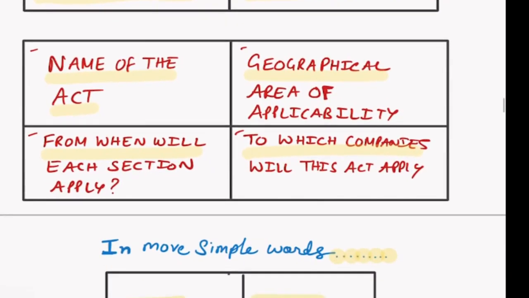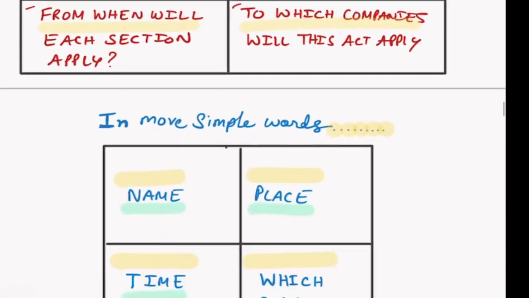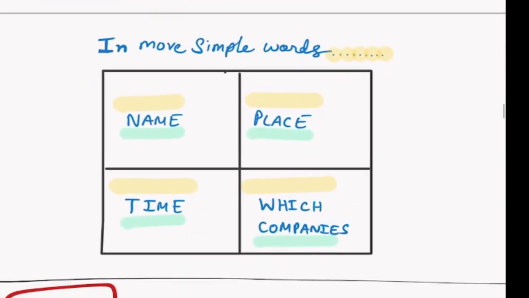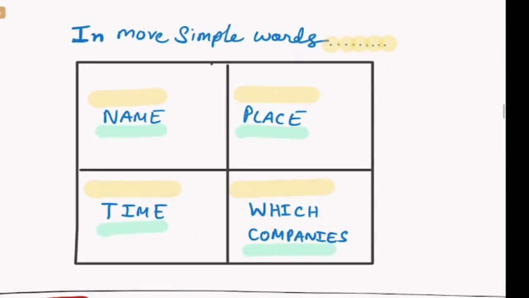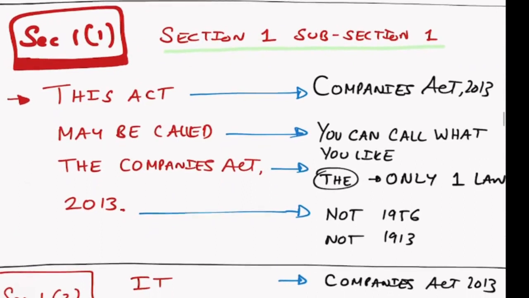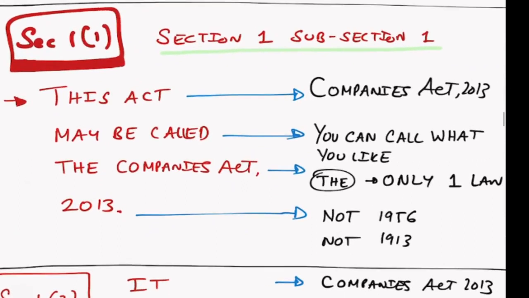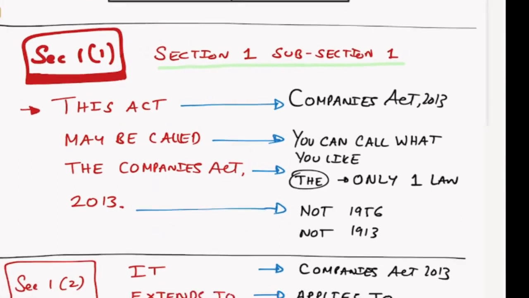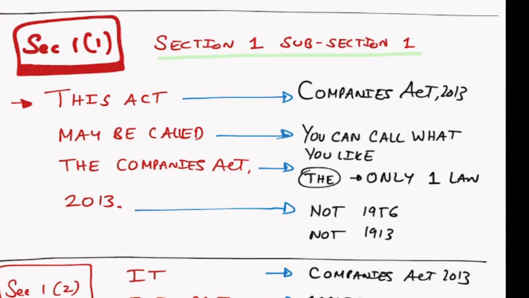So we talk about all these 4 aspects. In more simple words, if I have to say, section number 1 talks about the name, place, time, and to which companies this Companies Act applies. So what is the name, what is the place, what is the time, and which are the companies it applies to. So now let us come to the proper understanding so that you will know what section number 1 is.